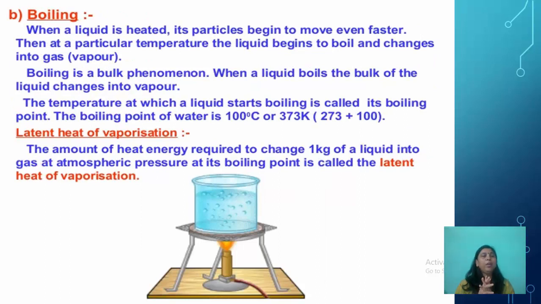Now coming to boiling. When a liquid is heated, its particles begin to move even faster. Then at a particular temperature, the liquid begins to boil and changes into gas or vapor. Boiling is a bulk phenomenon. When a liquid boils, the bulk of the liquid changes into vapor, and the temperature at which a liquid starts boiling is called its boiling point. The boiling point of water is 100 degrees Celsius or 373 Kelvin. Now latent heat of vaporization. The amount of heat energy required to change 1 kg of a liquid into gas at atmospheric pressure at its boiling point is called the latent heat of vaporization.